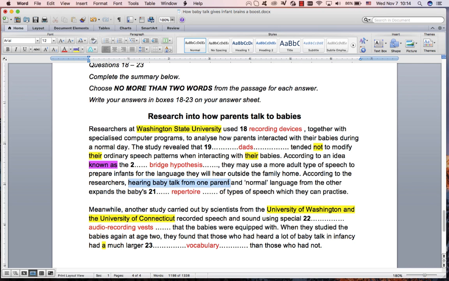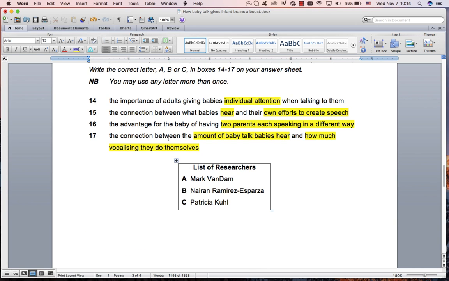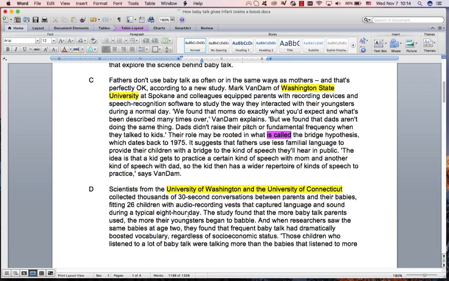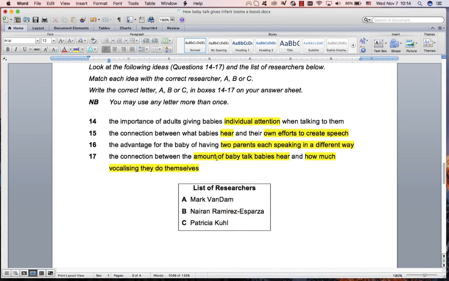So one parent talks one way, another parent talks another way, and that is over there. And then that will help us to find that that is this paragraph C, we know that from the summary, and paragraph C was Van Dam. So I would guess that the answer to that must be Van Dam A.